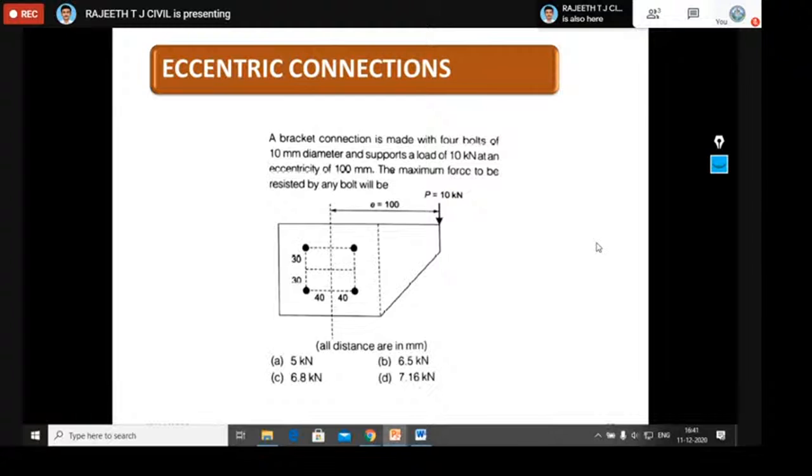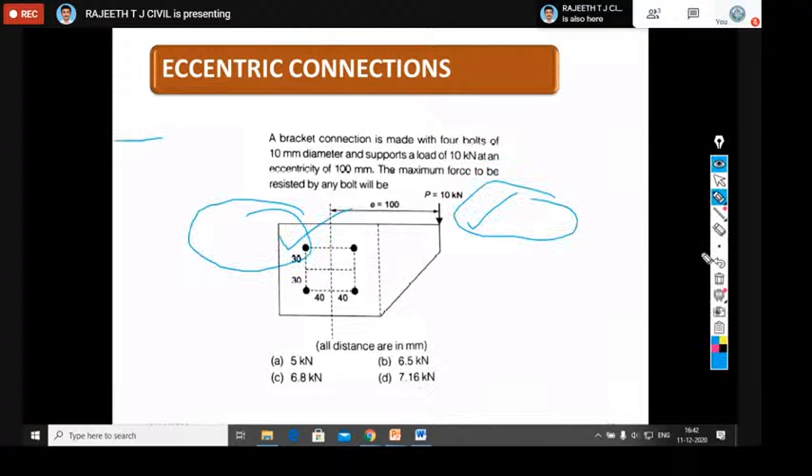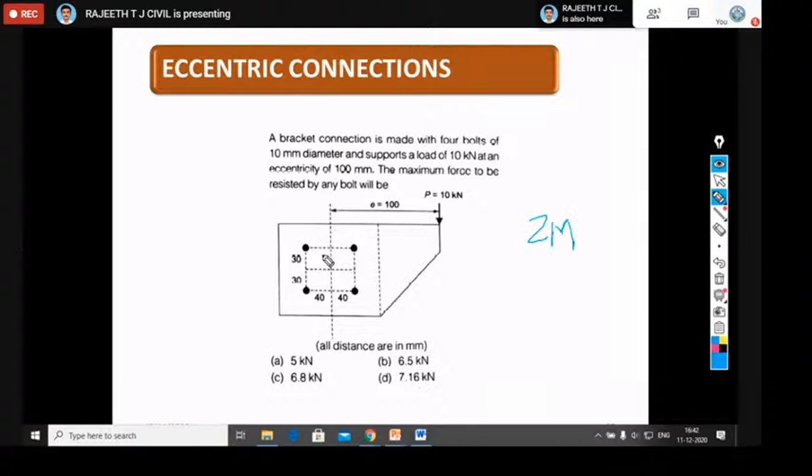Then if you move on to the eccentric connections part, this part is very, very important, so I am going to discuss it today. This covers what all the previous year GATE examination papers asked over the last 14 years with respect to connections, that is, eccentric connections. Here, this was a 2-mark question from a previous year GATE examination. Normally they won't ask regular bolted problems with concentric connections. Here they gave an eccentric problem.